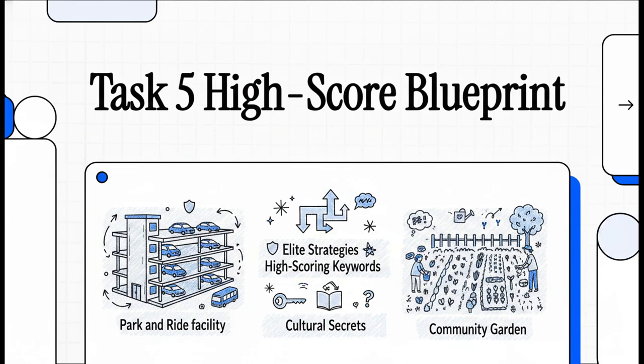Today, we're skipping all those basic introductions and jumping straight to the whiteboard. We're mapping out the elite strategies, the high-scoring keywords, and the insider Canadian cultural secrets you need to absolutely crush the pragmatic comparison scenarios in Task 5. Specifically, we're breaking down a total classic, choosing between a park and ride facility and a community garden. So let's dive right in and look at exactly what those evaluators are hunting for.